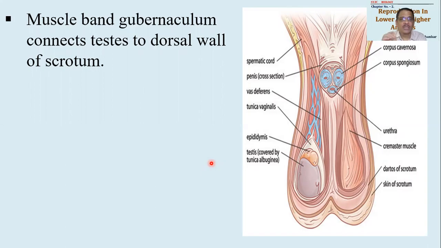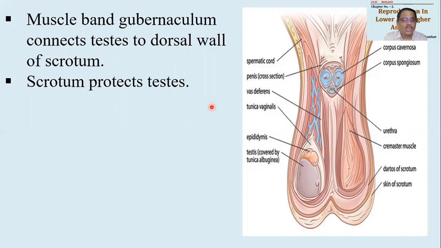And for that purpose, there is a special band of muscle available. This muscle band is called gubernaculum. So remember this word, gubernaculum. Gubernaculum will be connecting the testis to the dorsal wall, मतलब scrotum के पीछे वाले wall के साथ testis को ये connect कर देगा. So testis will be attached to the scrotum so that it should not move upwards. So that's the idea behind it.